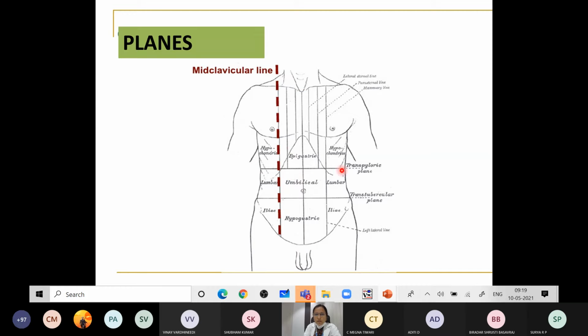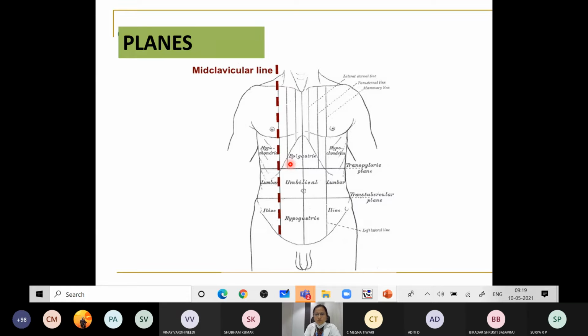Roughly it corresponds to 5 centimeters below the xiphisternal joint, and anteriorly it passes through the tip of the 9th costal cartilage, and behind it will be passing through the L1 vertebra.